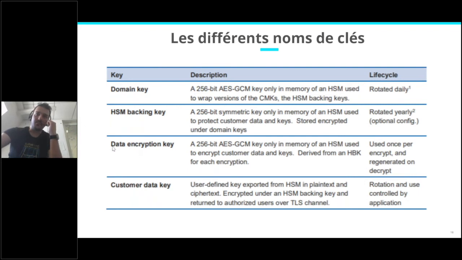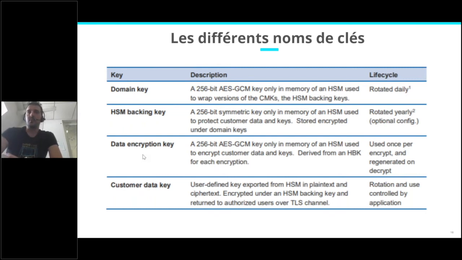There is a data encryption key. The data encryption key is generated each time you do an encrypt operation on the KMS. KMS will generate a data encryption key and use that data encryption key to encrypt the data you send it. And we will see that. So the life cycle is the shortest possible. It only exists for the time of an operation. And if you want to decrypt, it will be regenerated. We will see that just after.